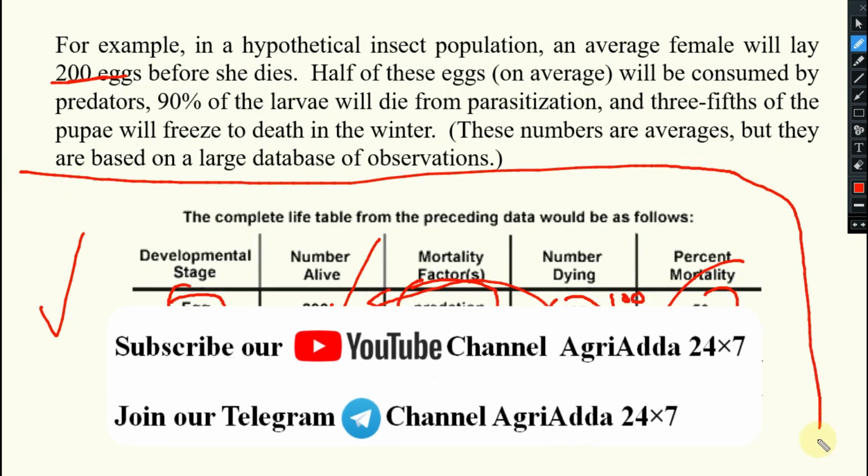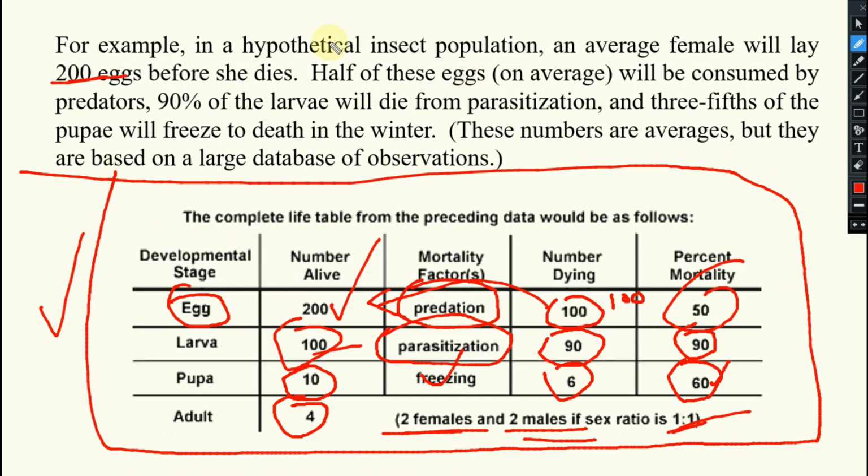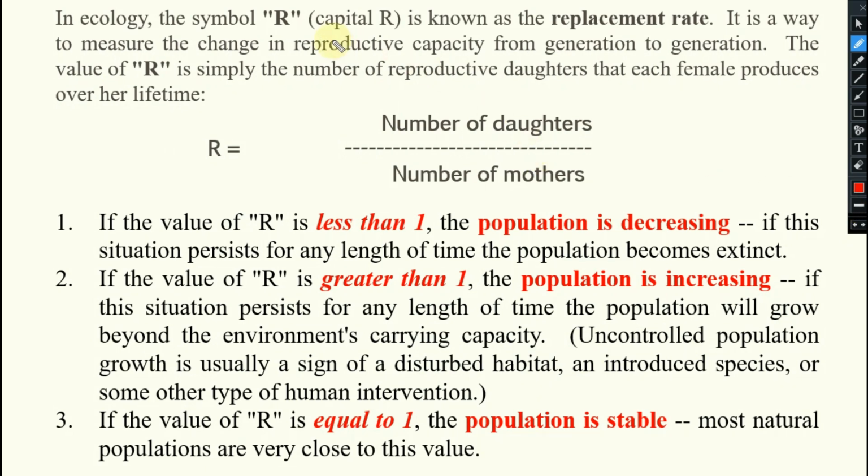Such a tabular representation of the mortality rate of this particular insect, any kind of insect, with their stages: in the egg stage predation happens, in the larval stage parasitization happens, in the pupal stage freezing happens, and the percentage mortality, everything we show in tabular form. This is known as what? Your life table. Last point of this life table: in ecology the symbol R, capital R, is known as the replacement rate. It is a way to measure the change in reproductive capacity. Reproductive capacity means mother to daughter, from generation to generation. The value of R is simply the number of reproductive daughters that each female produces over her lifetime.